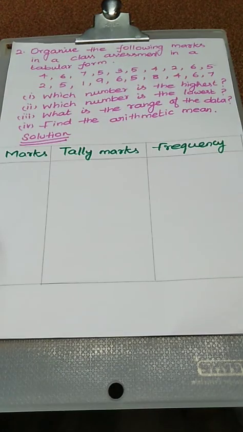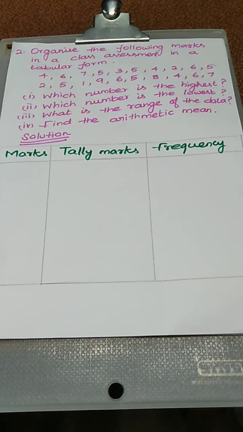Next problem. Organize the following marks in a class assessment in a tabular form. Some values are given: 4, 6, 7, 5, 3, 5, 4, 2, 6, 5, like that. What is our question? Which number is the highest? Which number is the lowest? What is the range of the data? Finally, find the arithmetic mean.